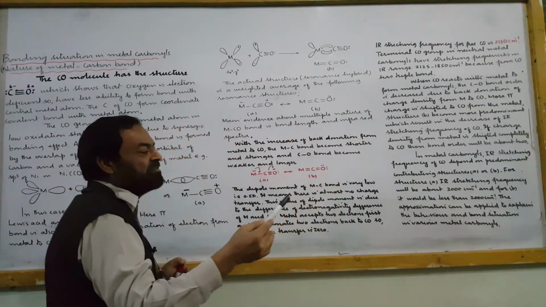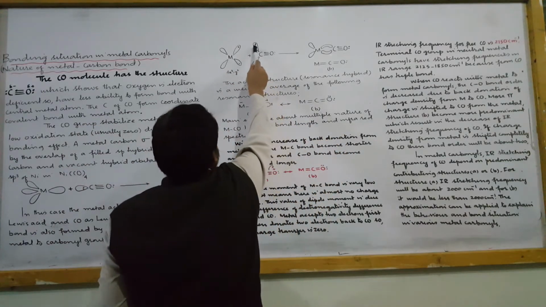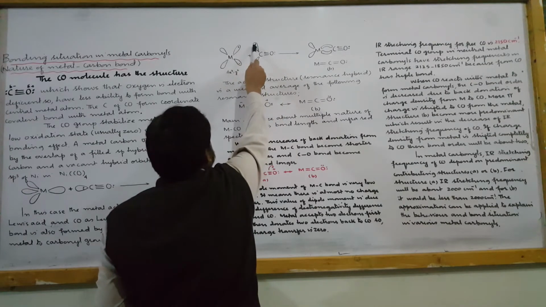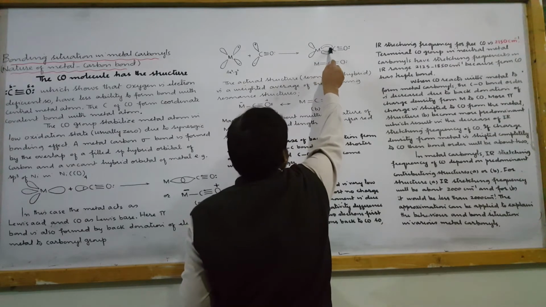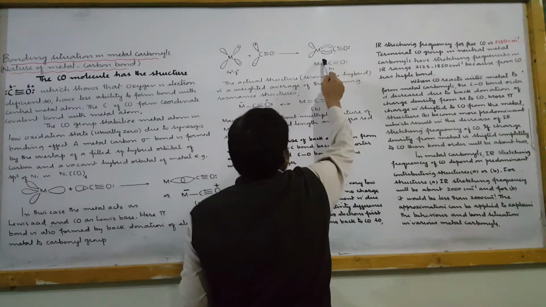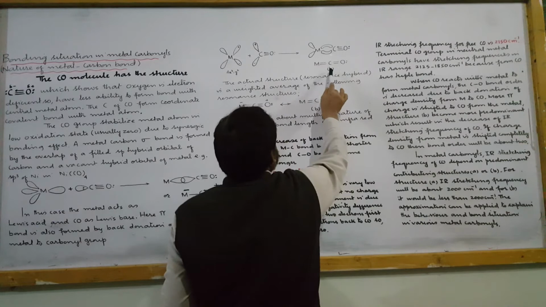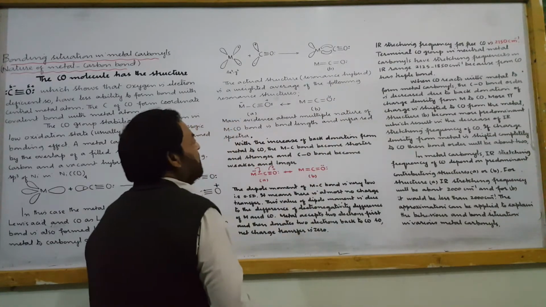If we consider the wave nature of electrons, the overlapping crest and trough form a pi bond. It means the sigma bond was already present, and now one pi bond is also present. This structure is represented by B.